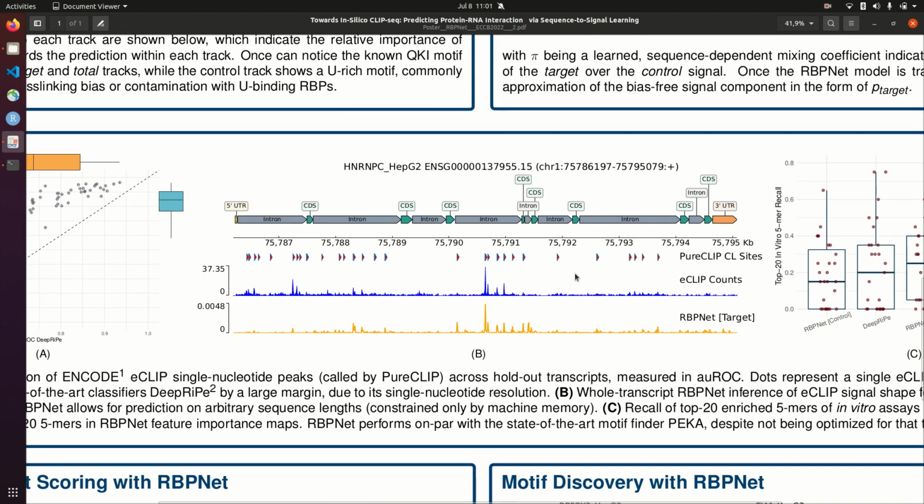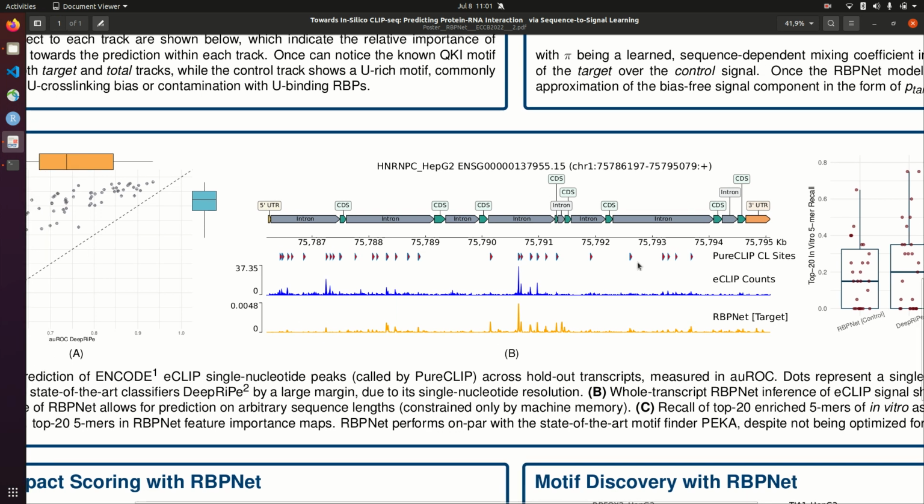As RBP-Net's architecture is purely convolutional, it can handle variable length sequences at inference time. This allows RBP-Net to perform predictions on the whole transcript in a single forward pass. This is shown here. Using single nucleotide peaks derived directly from the experimental data via PureCLIP, we can evaluate the goodness of predictions via an area under ROC score. This we do by simply treating nucleotides that fall within peak regions as positives and the rest as negatives.